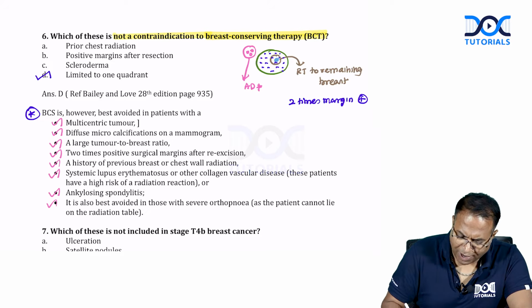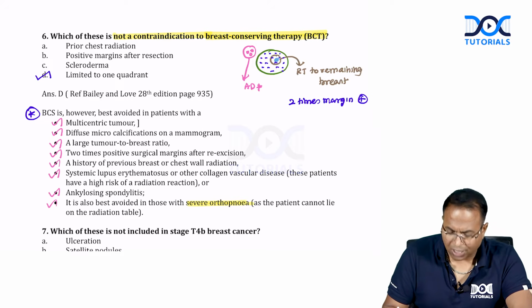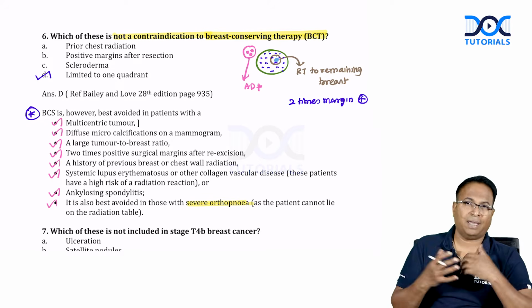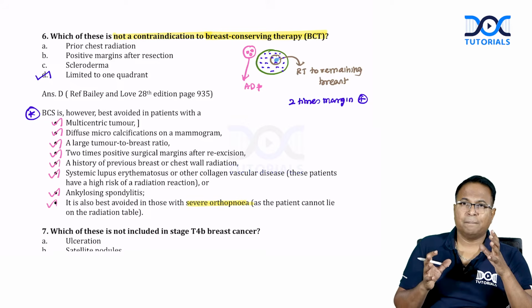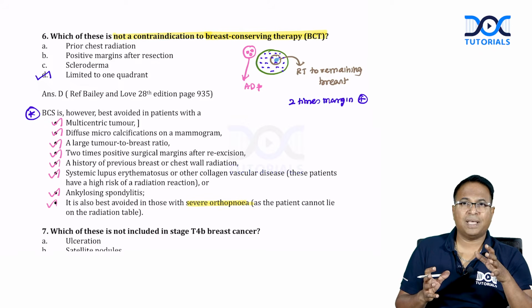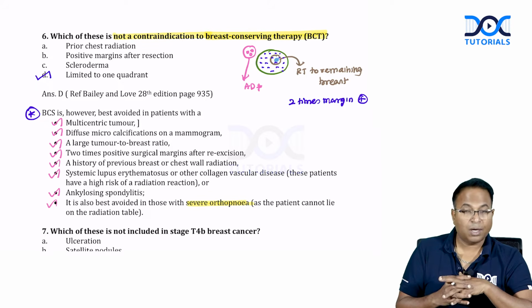It is also avoided in people who are having orthopnea, because the patient cannot lie on the radiation table for a long time. So these are the places where BCS is contraindicated. BCS is contraindicated wherever radiotherapy is contraindicated. Don't forget this basic rule.